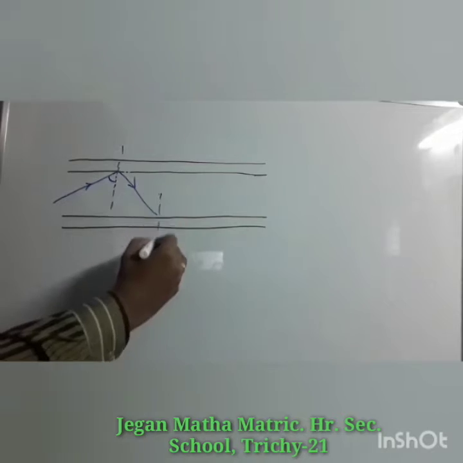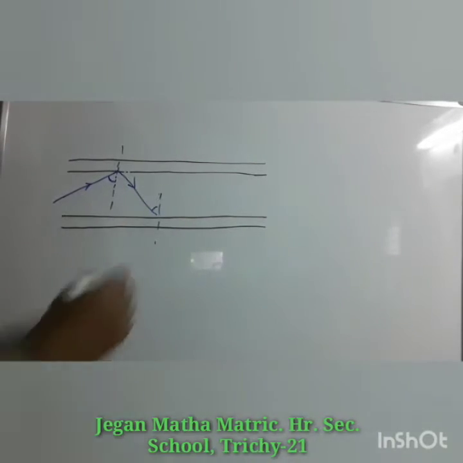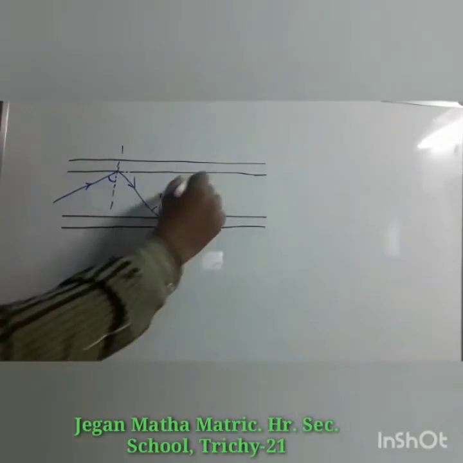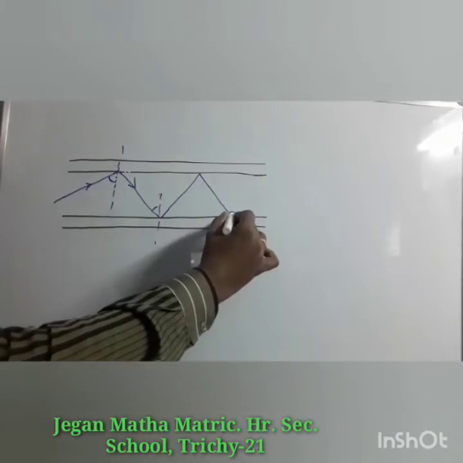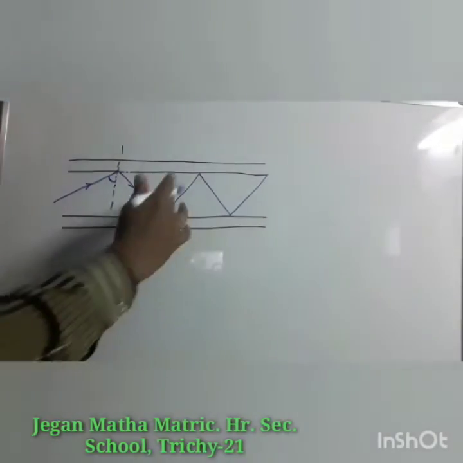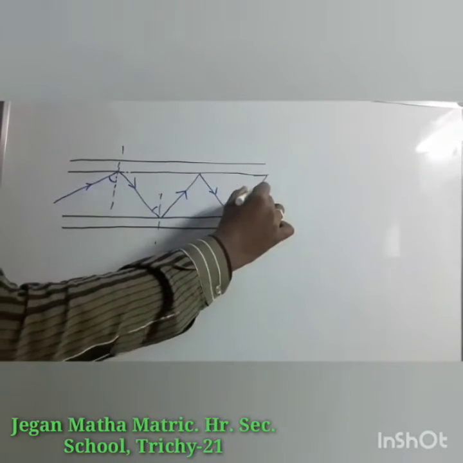So here also that angle will be more than the critical angle, then another total internal reflection. So likewise it will undergo total internal reflection within the core itself.